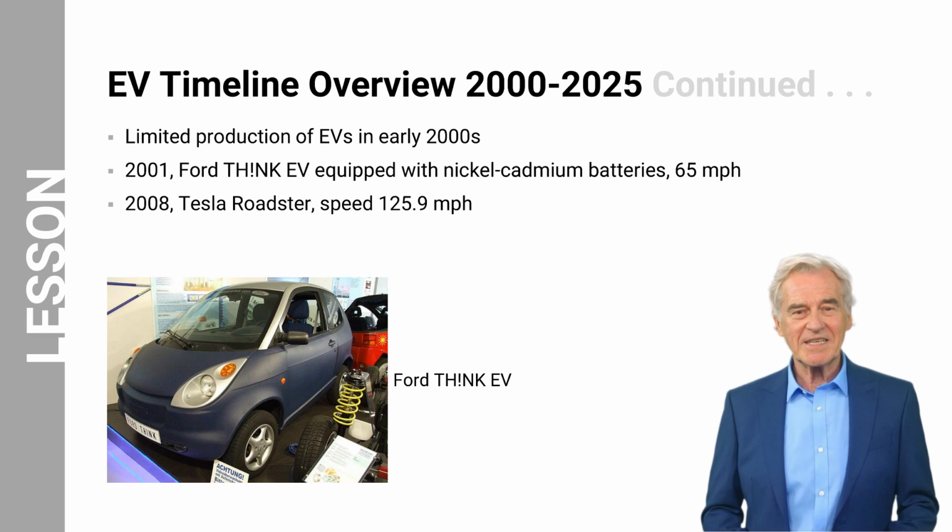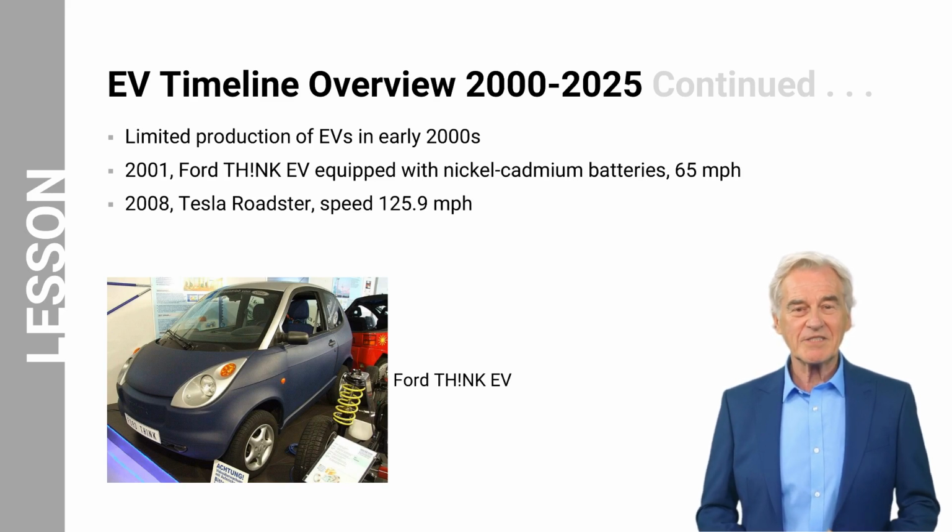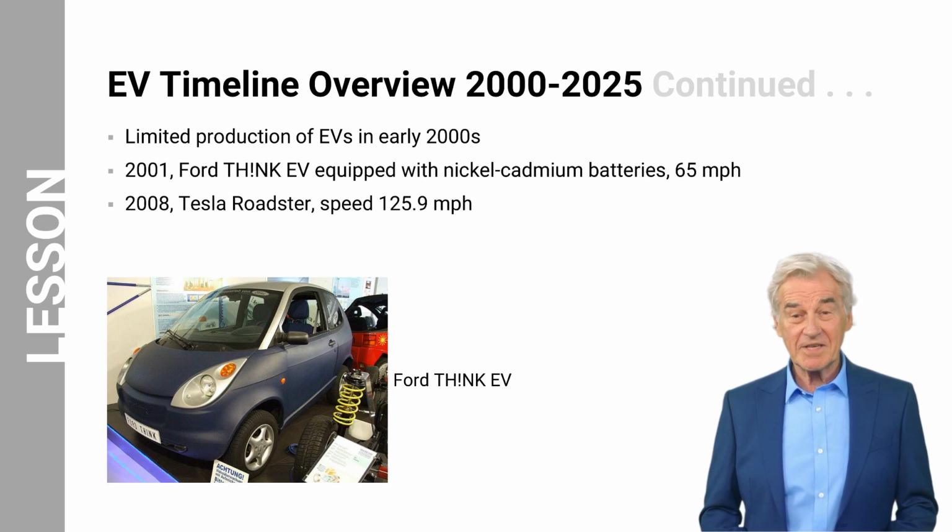Nickel-cadmium, abbreviated as NiCad, batteries were commonly used in early EVs due to their high energy density and ability to provide consistent power output. However, nickel-cadmium batteries have certain drawbacks and environmental concerns. In 2008, Tesla Motors introduced the Tesla Roadster, which played a significant role in popularizing EVs. The Roadster was a high-performance EV that had a top speed of 125.9 miles per hour. It was powered by lithium-ion batteries, which provided higher energy density and better overall performance compared to nickel-cadmium batteries. The Roadster's success helped pave the way for subsequent EV models and the wider adoption of EVs in the automotive industry.